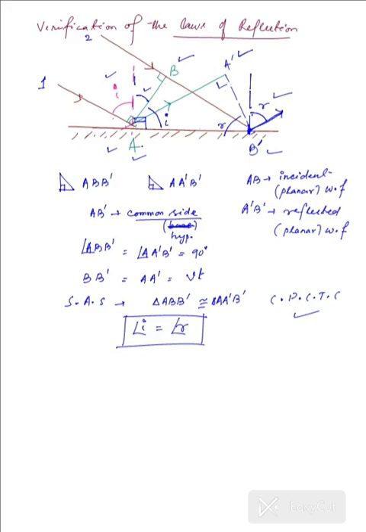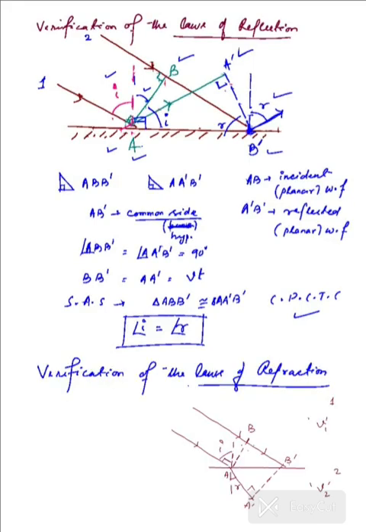Now we can move over to the law of refraction. So that's the image that we consider for the case of verification of the laws of refraction by using the Huygens principle, where again we have two rays which are incident on an interface which is separating two media, where in the first medium, medium 1, you have the velocity of light as v1, and in the second medium you have the velocity of light as v2. And these two light rays strike the interface.